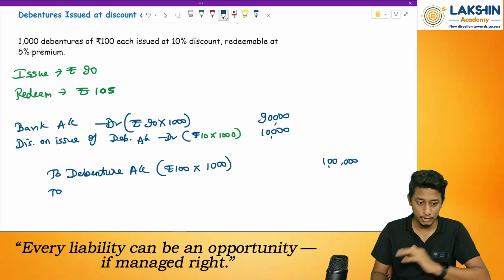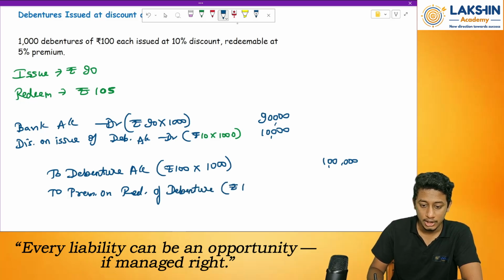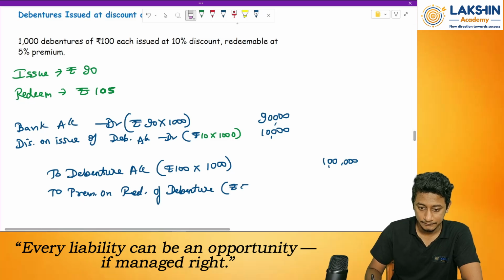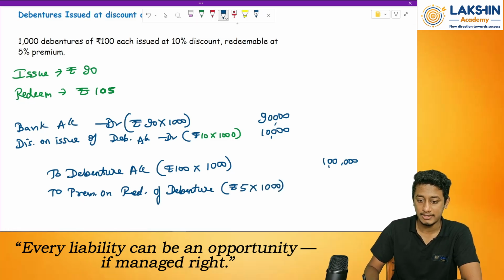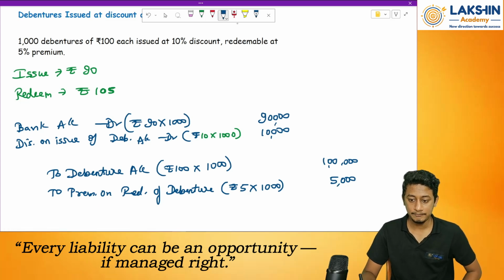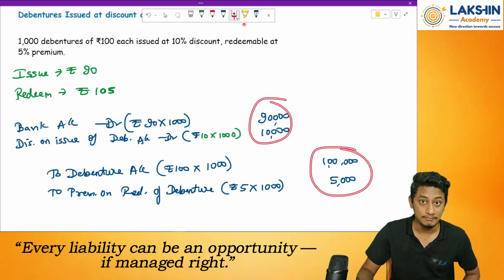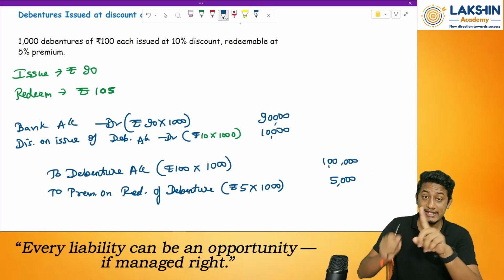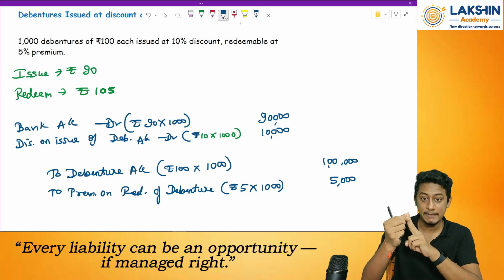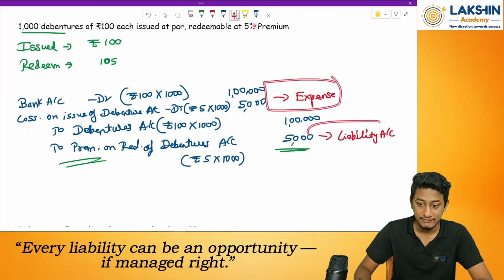Why? Prudence. So premium on redemption of debenture. How much? Rupees 5 into 1,000 debentures. How much will that be? 5,000 rupees. Now again it's a mismatch. If you see, 1 lakh rupees, 1 lakh 5,000, right? But I have told you before, we need to create a liability, we need to create an expense head also. Remember this entry.